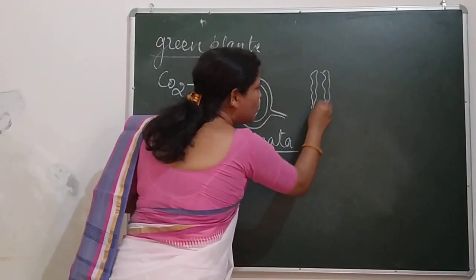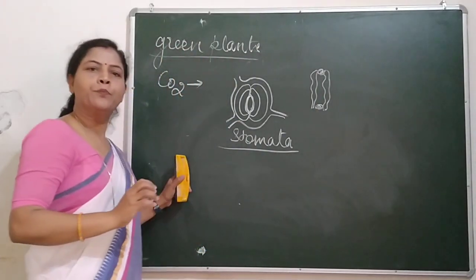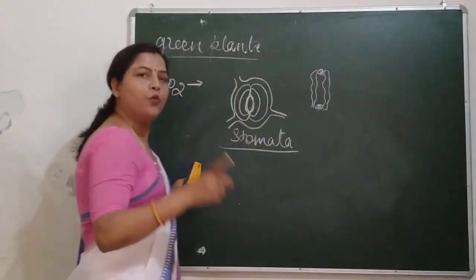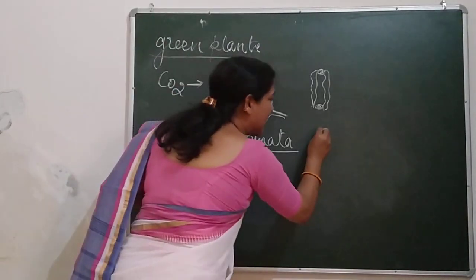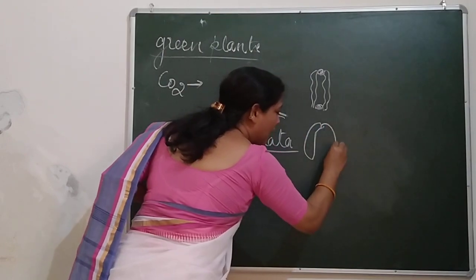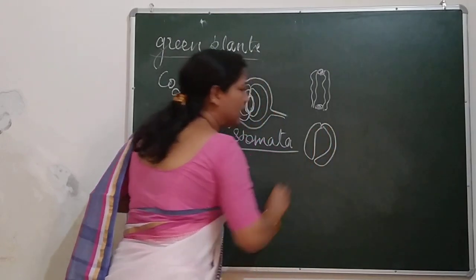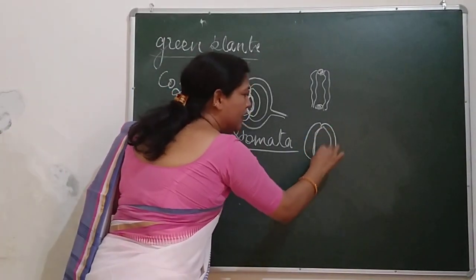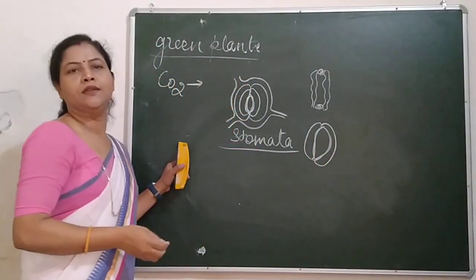So join these parts of the balloons. Now inflate the balloons, give air to them. What will happen? As they are joined at the ends, after getting inflated, you'll see an opening right in between.